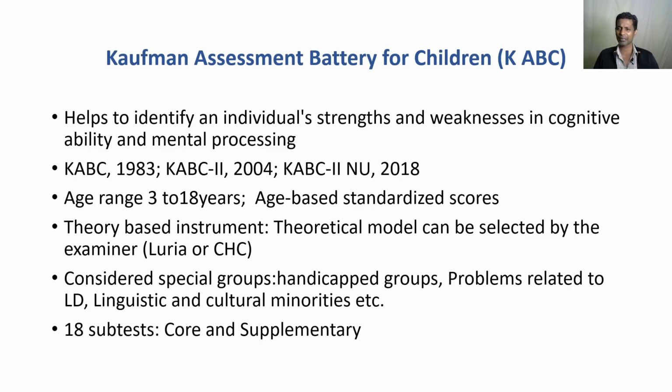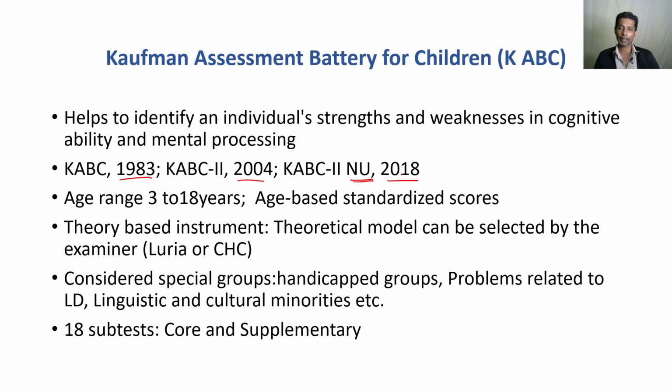Basically it is intelligence itself, though the term intelligence is not deliberately used there. Looking at the versions, the first version was in 1983, the second version came in 2004, and the third is not really a third version, it is a normative update, which happened in 2018.